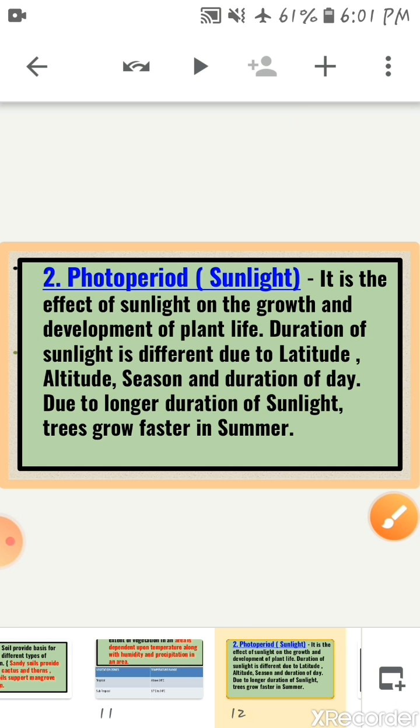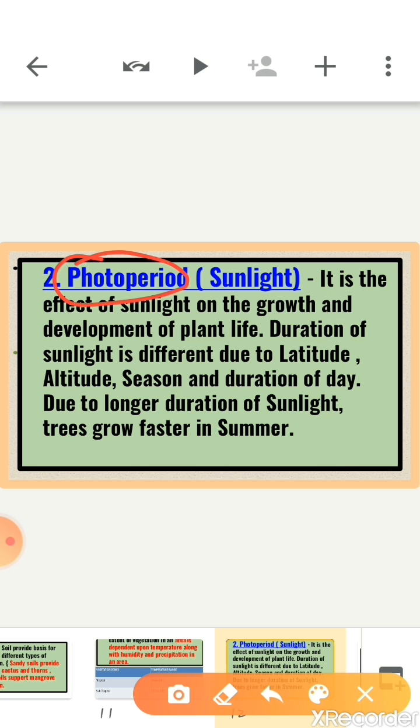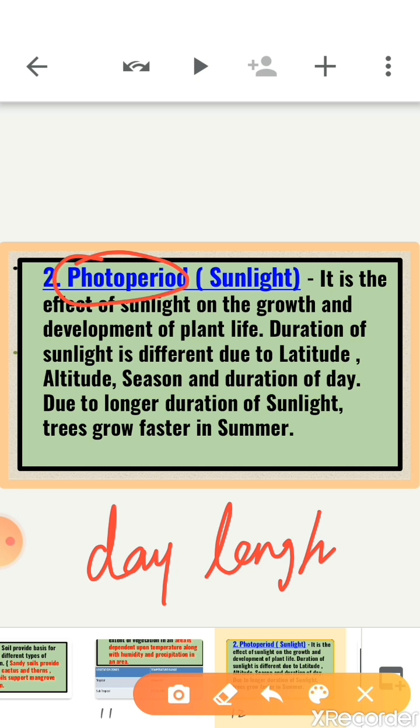Next is photoperiod or sunlight. Now, what is the meaning of photoperiod? Photoperiod is the duration of light which is required by a plant for flowering. It can also be called day length. It varies with different zones on earth and also according to seasons. Some plants require periodic exposure to light to induce flowering. So photoperiod means sunlight.